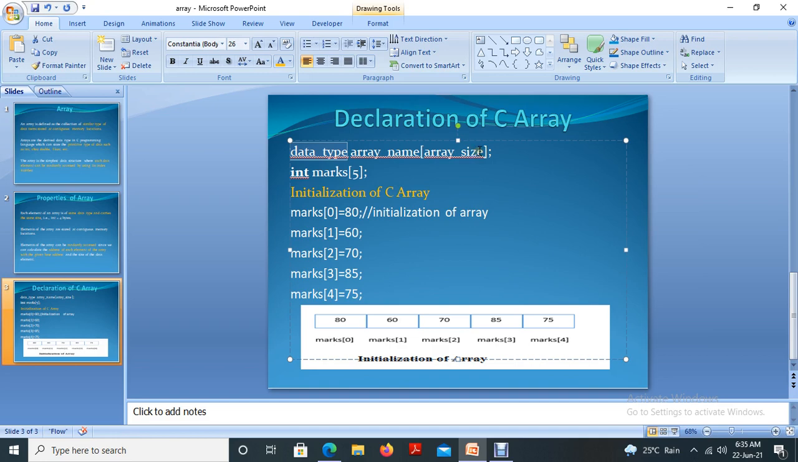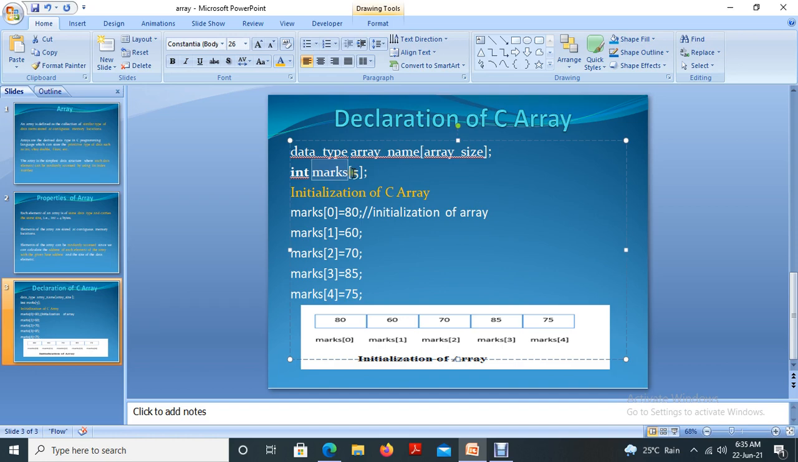Then the size of the array. Size of the array in the sense how many elements we are planning to store in that array. So that is the syntax of it. So this is a live example for that. Int is the data type, which type of data we are going to save in the variable marks. So marks is what? It's an array name or a variable name. And inside the bracket we are mentioning how many elements we are going to save in this array variable. Okay, array variable and initialization, the values that we are going to assign to these variables are like this.